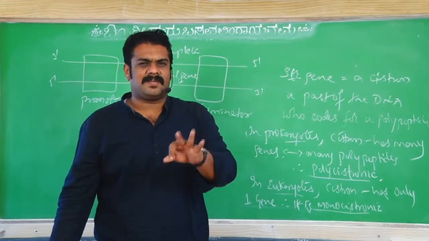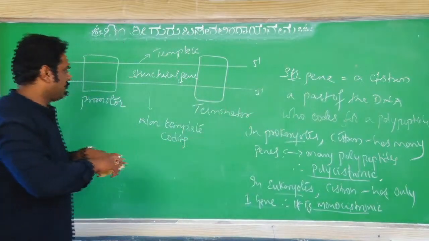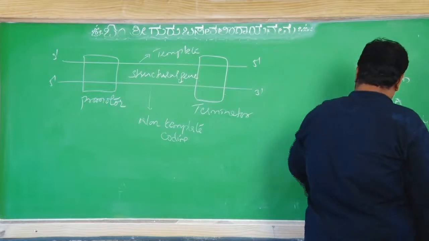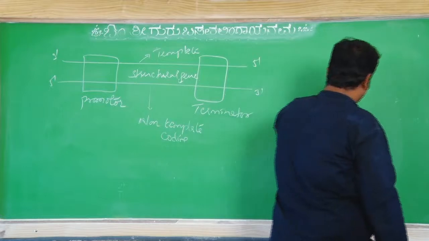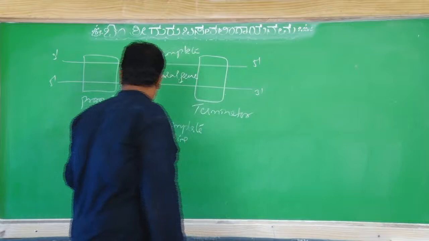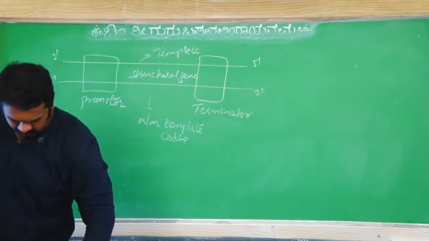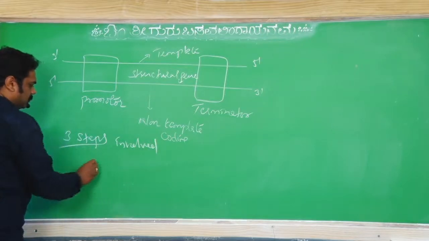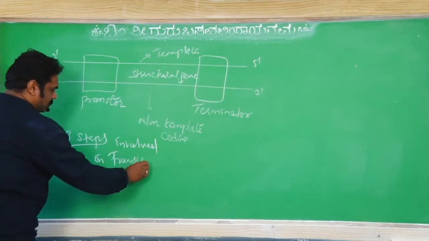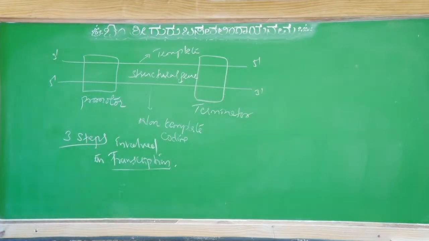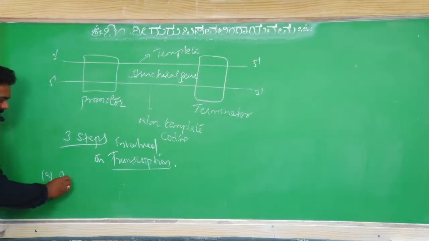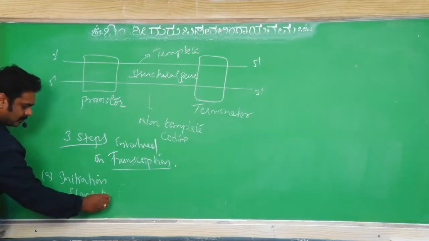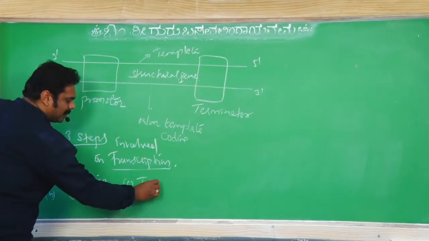How does transcription happen? Which are the three steps involved in transcription? We'll complete the process of transcription. The three steps involved in transcription are initiation, elongation, and the third step is termination.